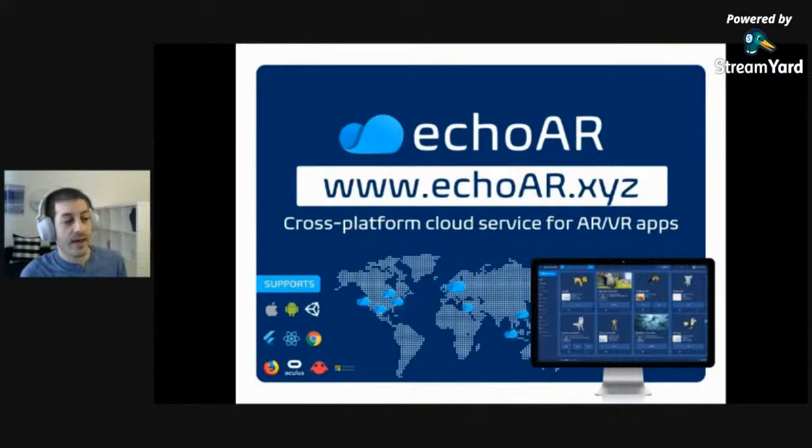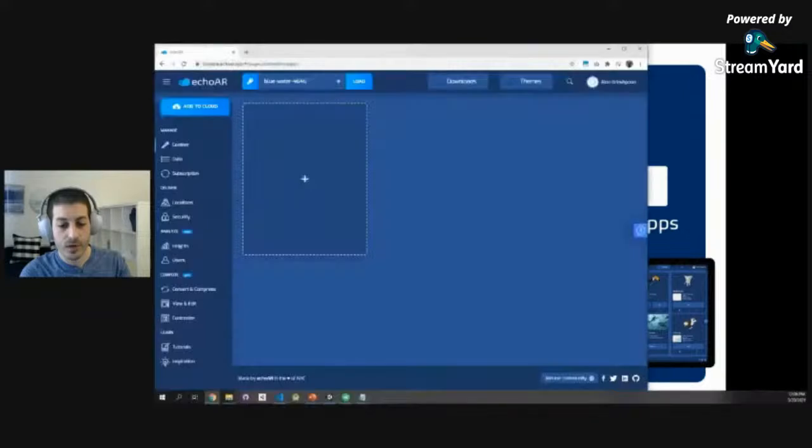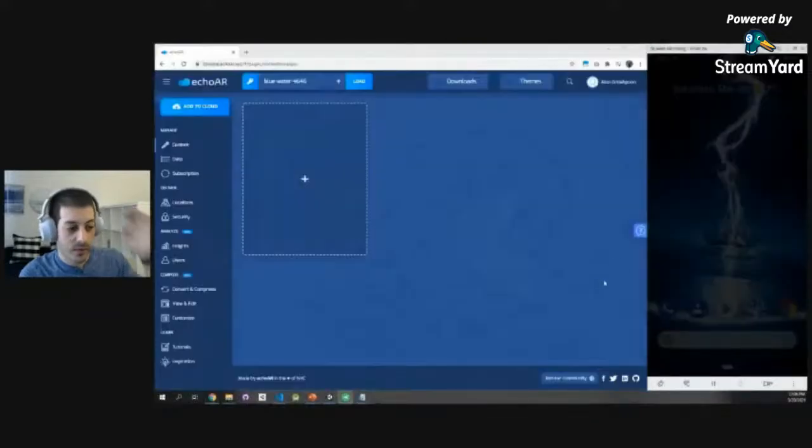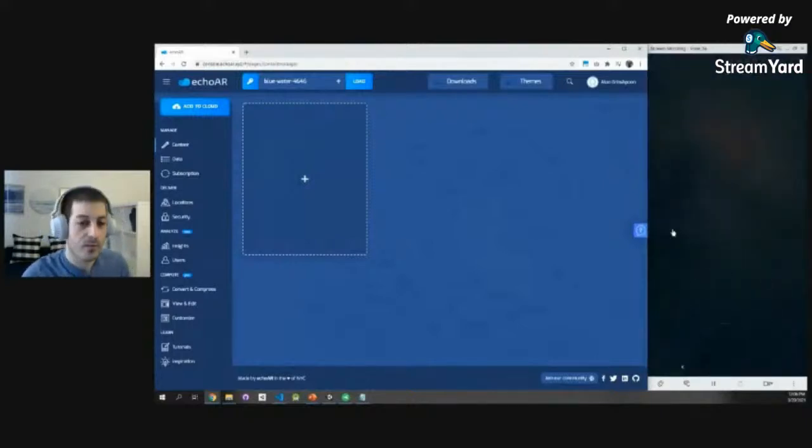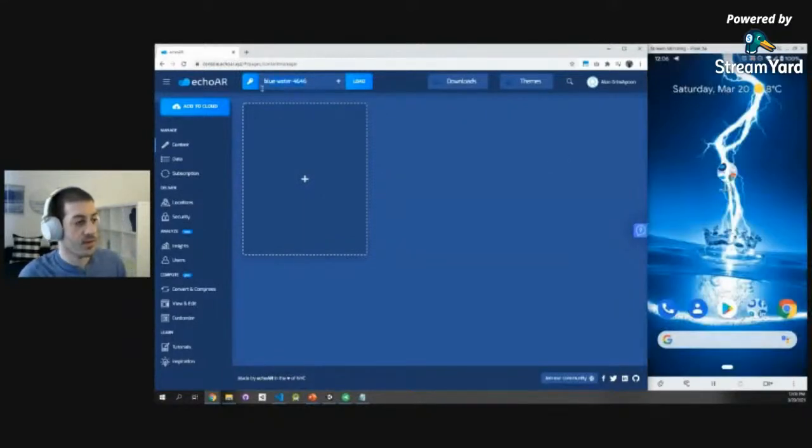After you register on our website, you are going to get a project key, an API key that is associated with your project. What you're seeing on my screen right now, on the left, is our console, and on the right, my phone. I'm going to start with something super simple. So after I registered, I got this API key. This is my key for my project.